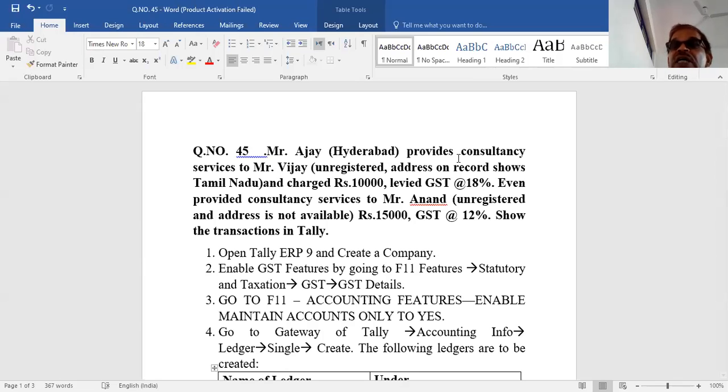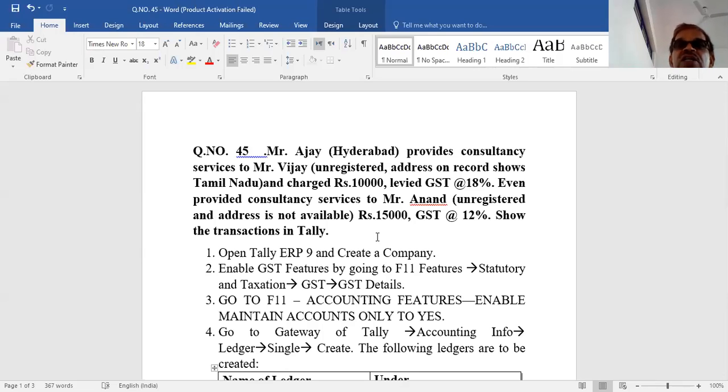Now again he provides consultancy services to Mr. Anand, who is also unregistered, but the address is not available. So the place of supply will be the location of service provider. Mr. Ajay belongs to Hyderabad, the location is Telangana. So Mr. Anand has to pay CGST and SGST.